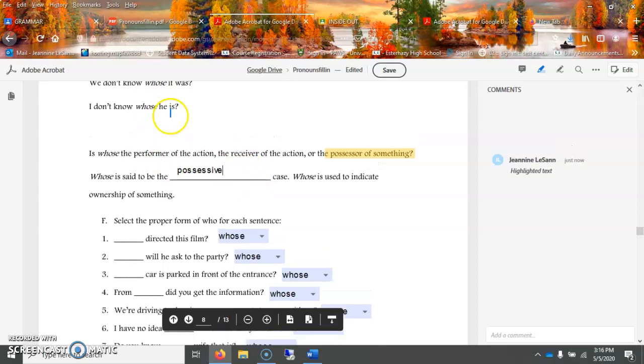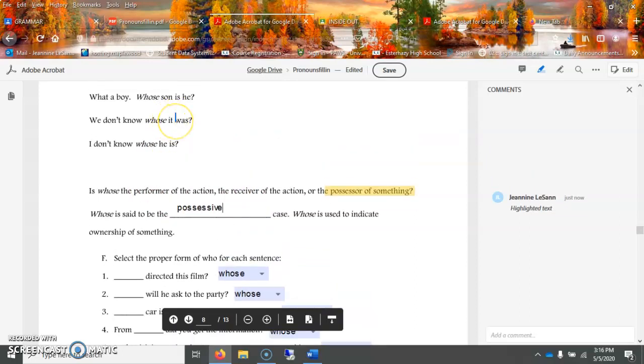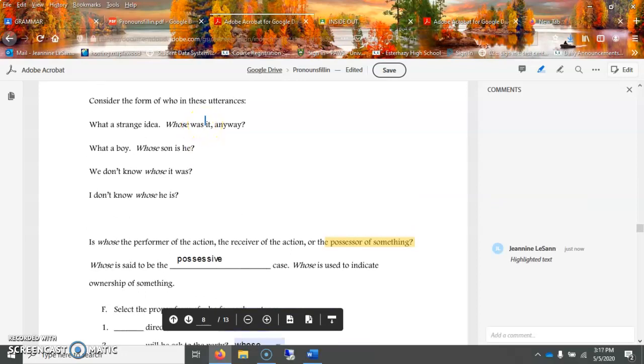So again, with the whose, a good way to go with this one is if you can replace it with a his or hers. So whose was it anyway? You can rephrase it, was it hers anyway? Or what a boy, whose son is he? Is it her?